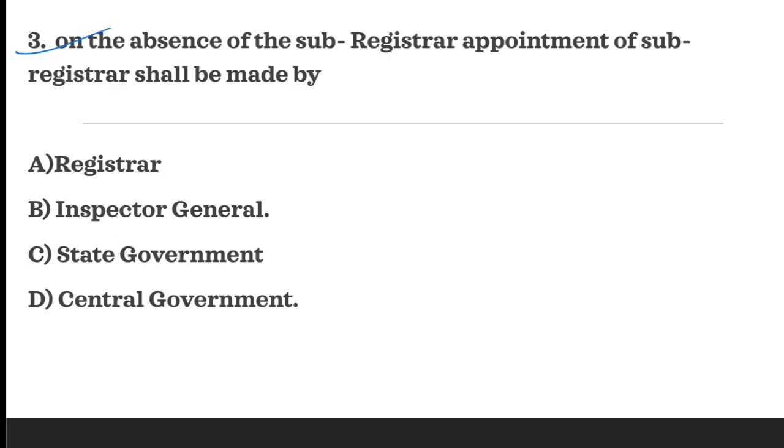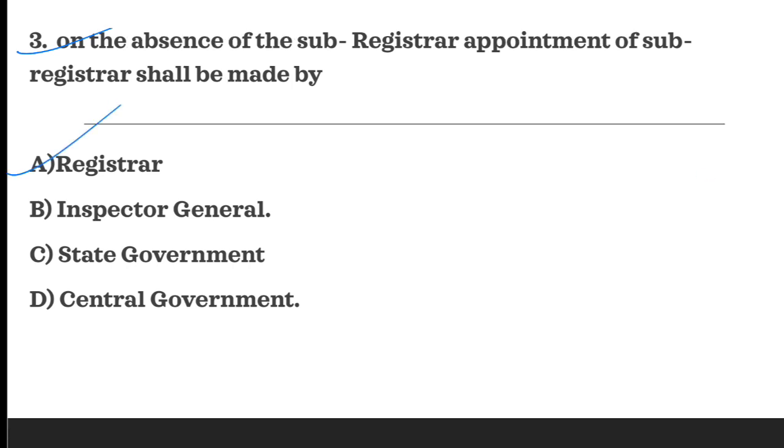Next question is on the absence of the sub registrar, appointment of sub registrar shall be made by. So the correct answer is registrar. Registrar is the authority to appoint sub registrar when the sub registrar is absent. So A is the correct answer.